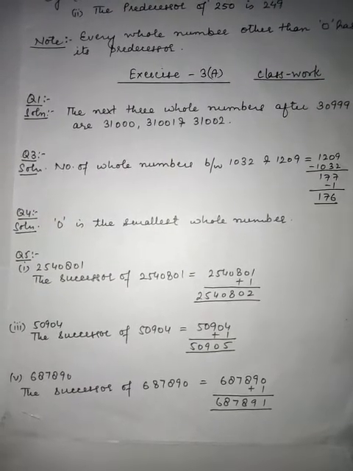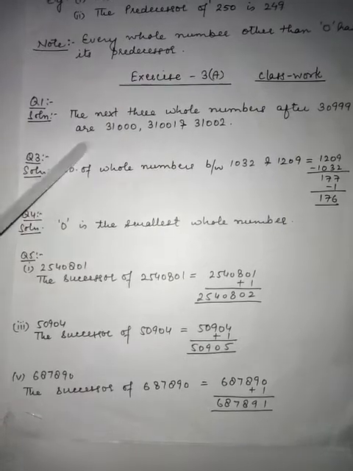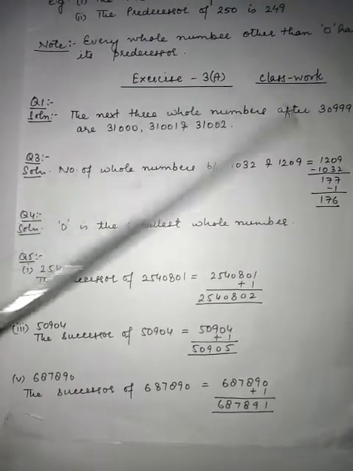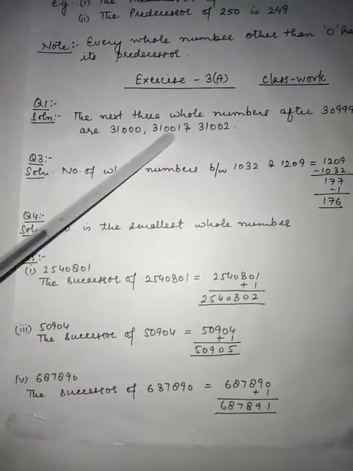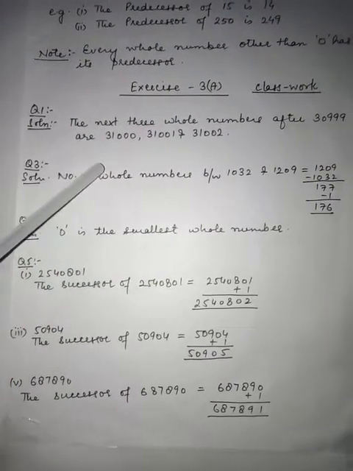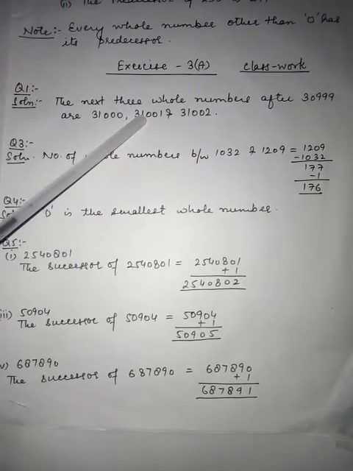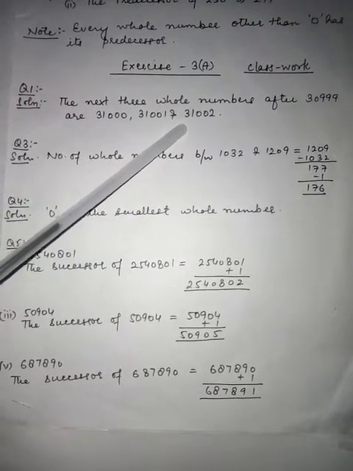So the next 3 whole numbers after 30999 are 31,000. By adding 1 we will get this. The next number we will get by adding 1. So the next 3 whole numbers after 30999 are 31,000, 31,001 and 31,002.